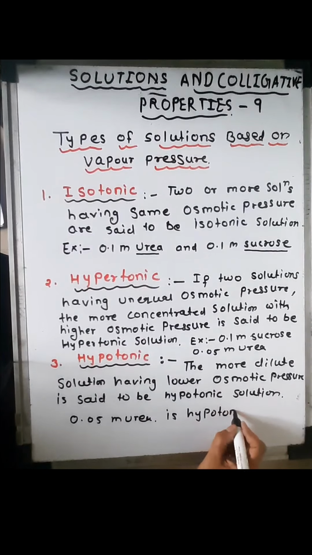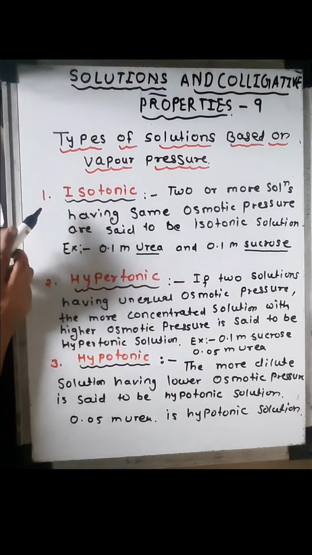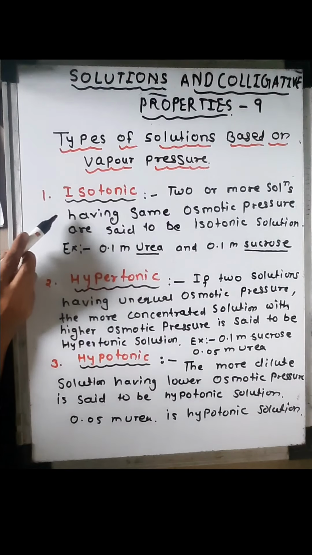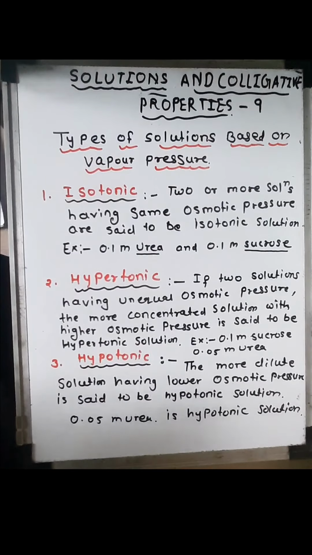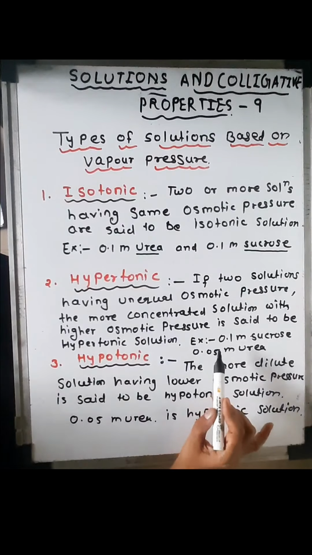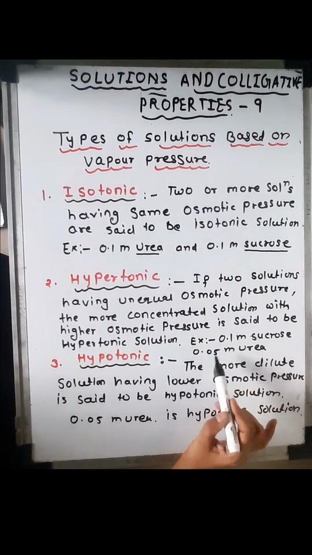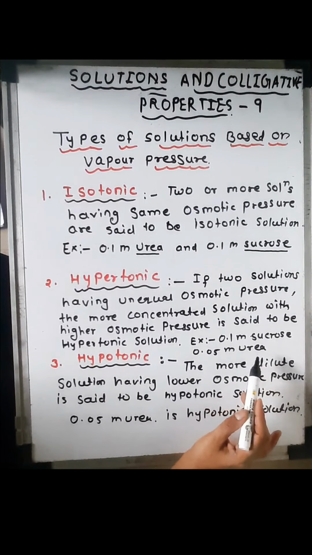So according to osmotic pressure, the types of solutions are three: isotonic, hypertonic and hypotonic. Isotonic, they have the same osmotic pressure. Hypertonic, the solution having higher osmotic pressure is said to be hypertonic, and hypotonic has lower osmotic pressure. An example is 0.1 molar sucrose and 0.05 molar urea.